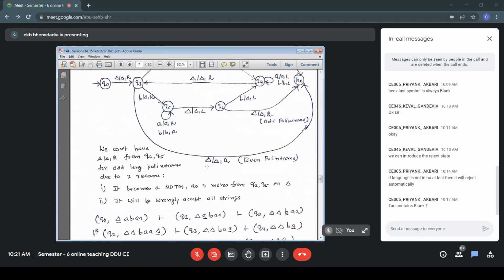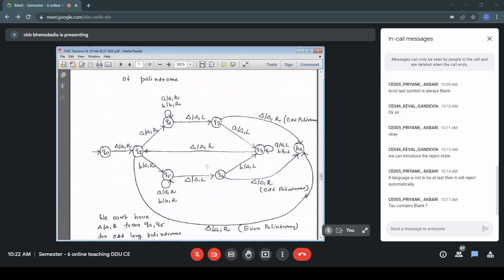Till the position of the read write head, whatever the content is there, that I will write. After the position of the read write head, all remaining blanks I will not write. So now the current position of the read write head is over the rightmost A, and after that I have many blanks, so I don't mention that. So the new configuration is Q3, comma, double B B A A, and the head is over the rightmost A. So Q3A.